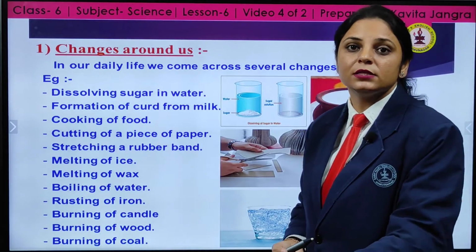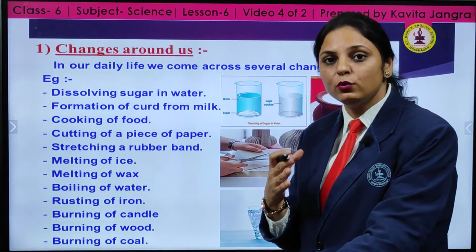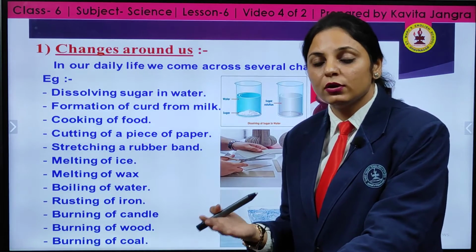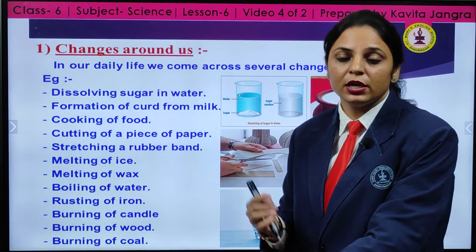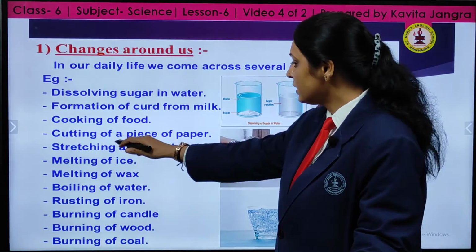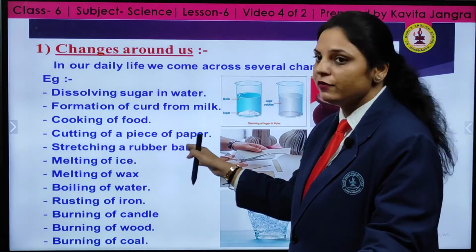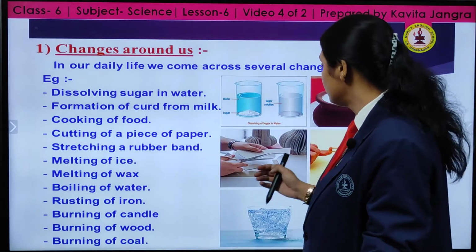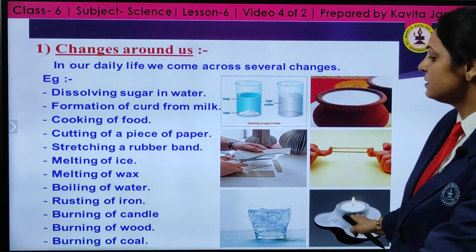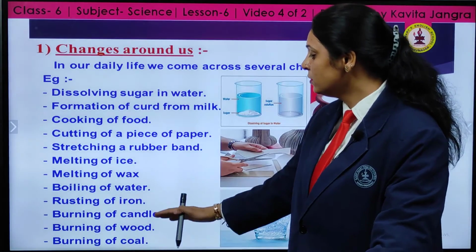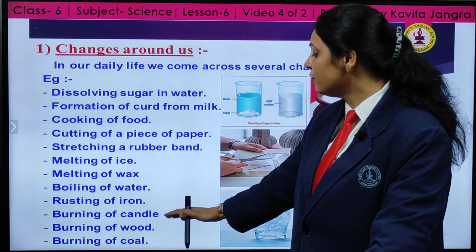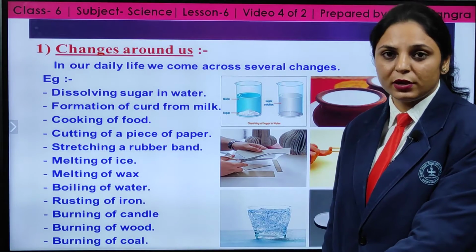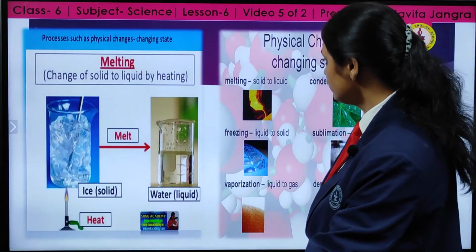The raw cut fruits or vegetables she cooks cannot be reversed into the raw form again. Also cutting a piece of paper, stretching a rubber band, melting of ice, melting of wax, boiling of water, rusting of iron, burning of candle, burning of wood and burning of coal. Just like this, there are many examples.